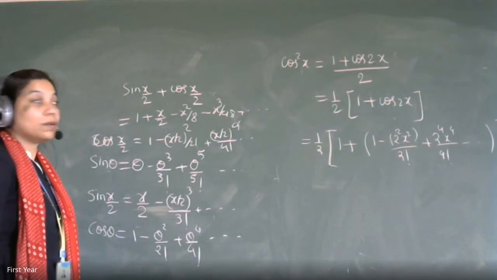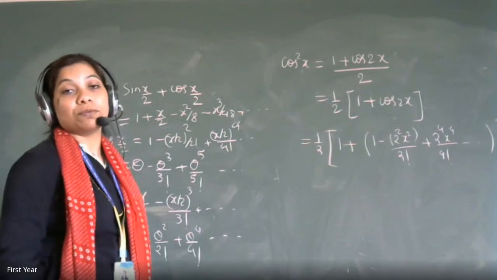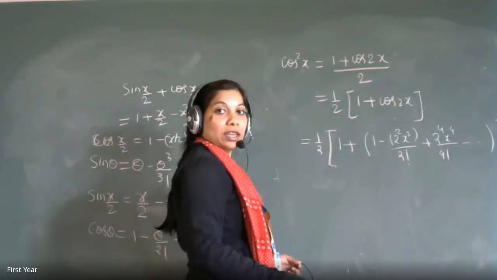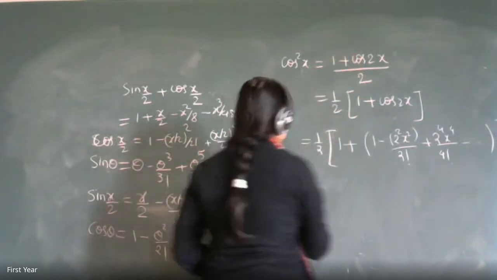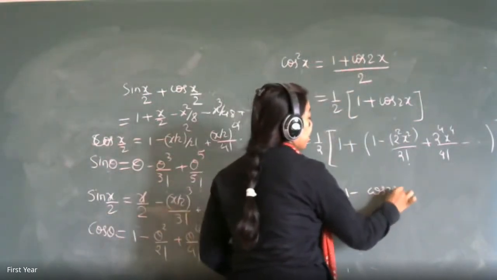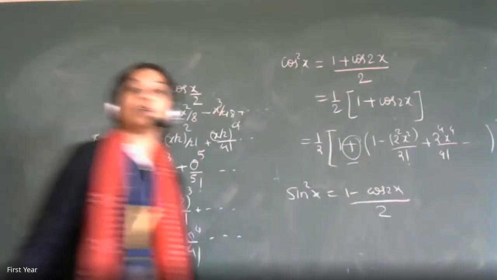Will it be alternate plus minus, or what's the formula of sine square in terms of power 1? Very good, Karthik. So the formula for sine square x is (1 minus cos 2x) divided by 2. So here there will be a minus. That's it, and that's your answer.